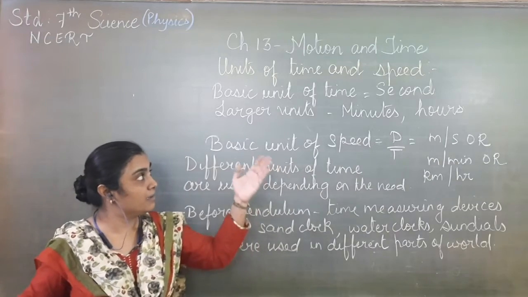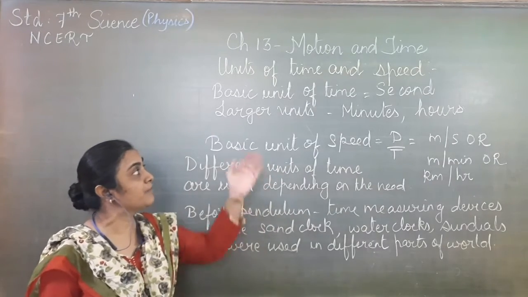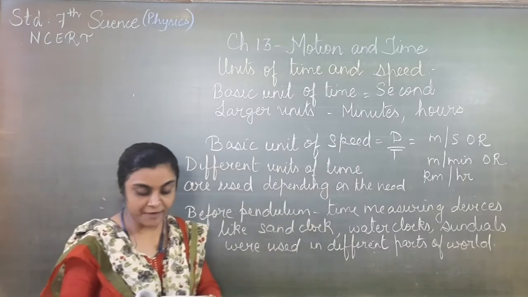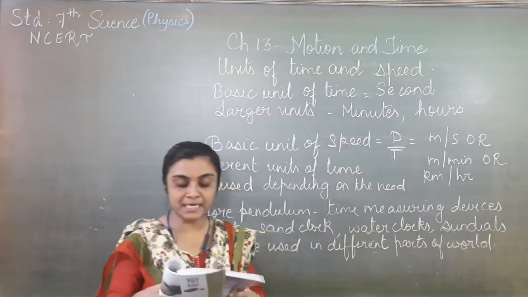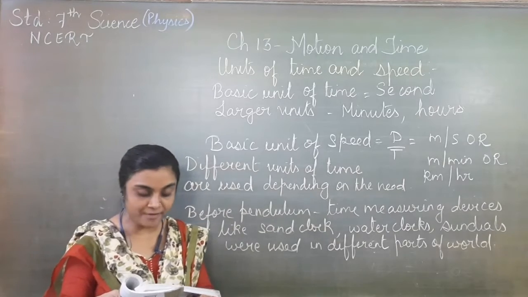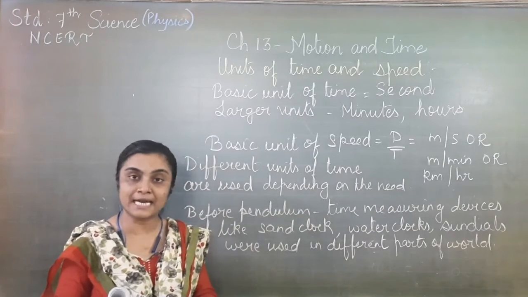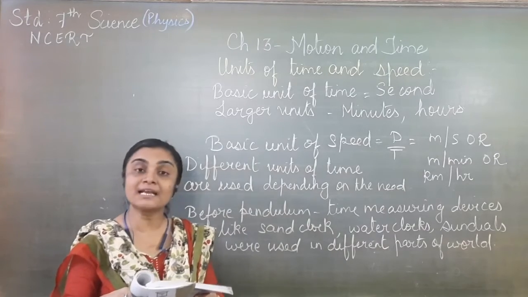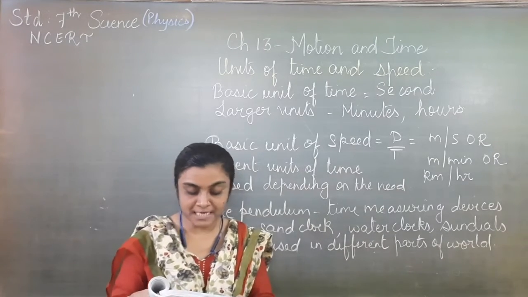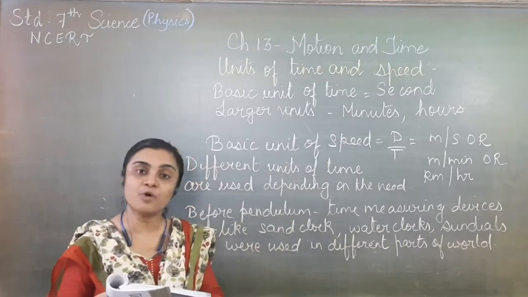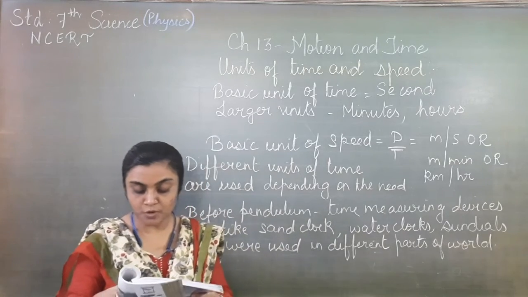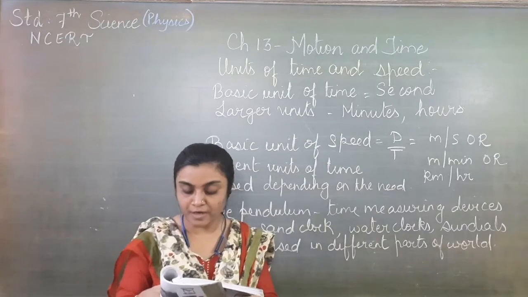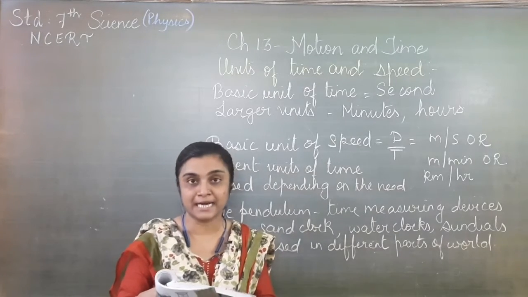Now, the basic unit of time is second. If you want to see the smallest time interval that can be measured with commonly available clocks and watches, it is 1 second. So normal clocks and watches use seconds. Now there are also special clocks which have a time interval smaller than the second. Some clocks can measure time intervals even as small as one millionth or even one billionth of a second.